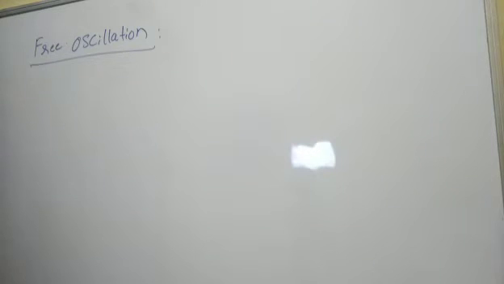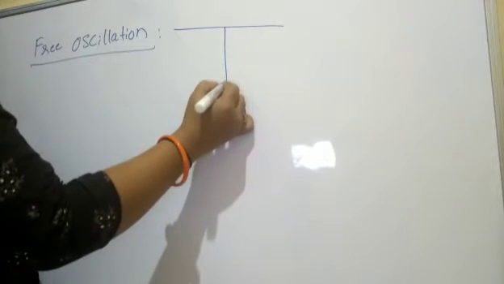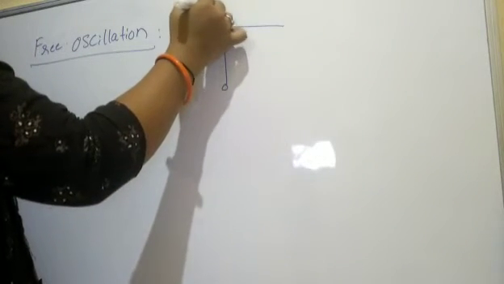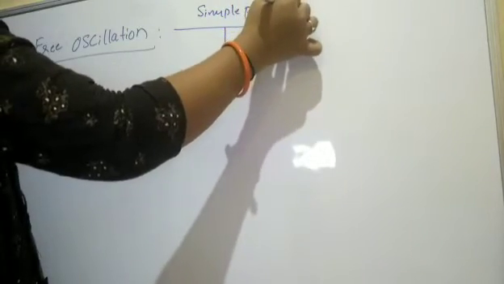Naturally means it is inbuilt, it goes ahead without any disturbances or without waiting for an external force to act on it to execute simple harmonic motion. The displacement and time graph we also have to discuss here. Before going to that, let us understand by taking an example, that is a simple pendulum.